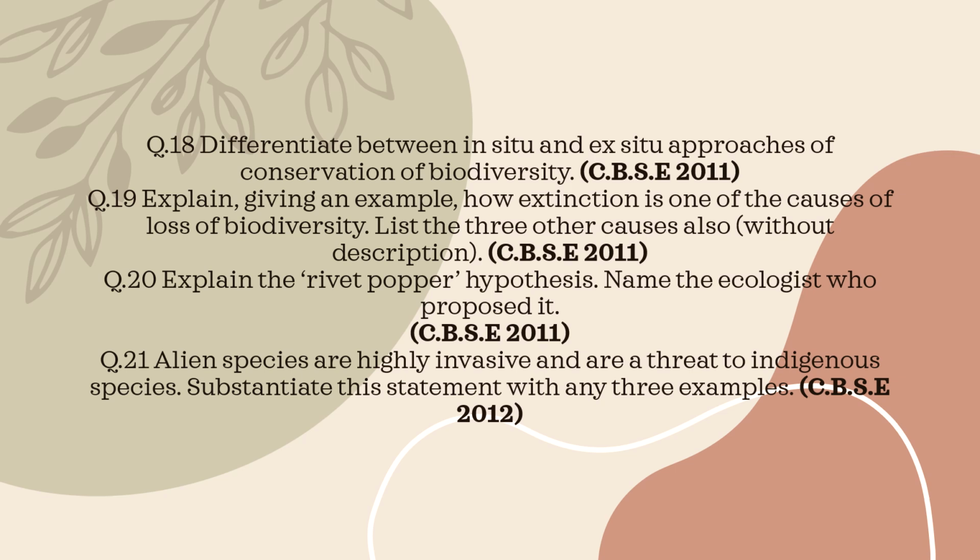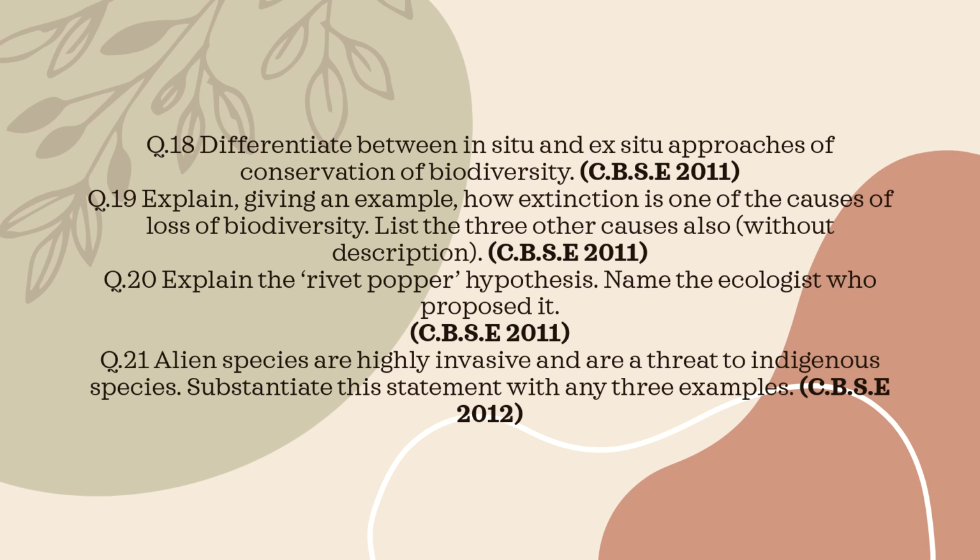Extinction leads to a permanent loss of species, which reduces biodiversity and disrupts ecosystems. For example, the passenger pigeon became extinct due to overhunting by humans. Three other causes of biodiversity loss are habitat loss and fragmentation, overexploitation, and invasion by alien species. Question 20. Explain the rivet-popper hypothesis and name the ecologist who proposed it.